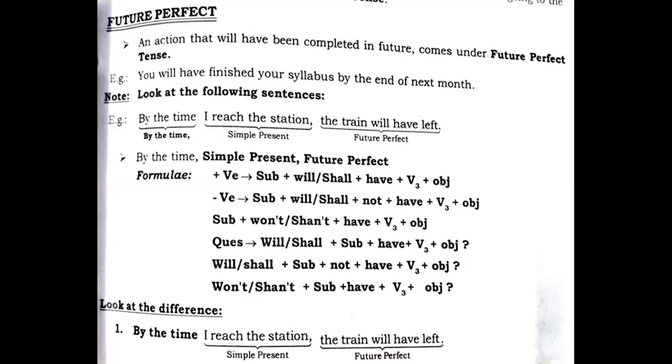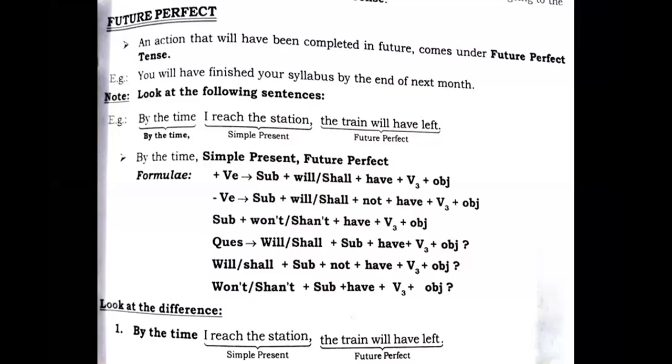That means there is a combination, students. I told you that it is confusing there. Future is connected or related to the present, but the simple past is related to the past perfect, right? By the time simple present, then future perfect.